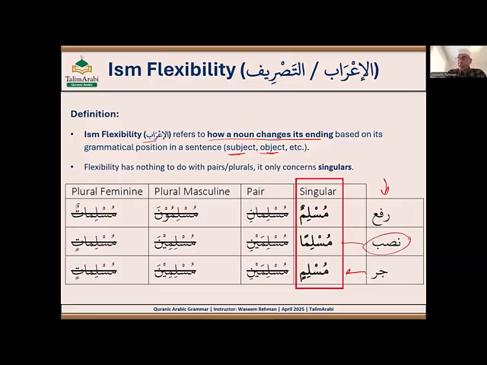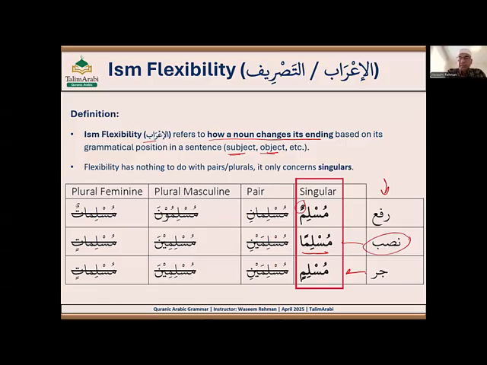So let's say Musliman. There are a few more reasons as well, but just for example. Musliman cannot be a subject in Arabic, because it's in nasab status. Subjects in Arabic are in rafa status. When you make a sentence and you use a subject, you have to put the dammatan on it. You have to put it in rafa status. And if in a sentence you are using an object, that object cannot be in rafa status. It would be in nasab status. And for jar, there are a couple of reasons.